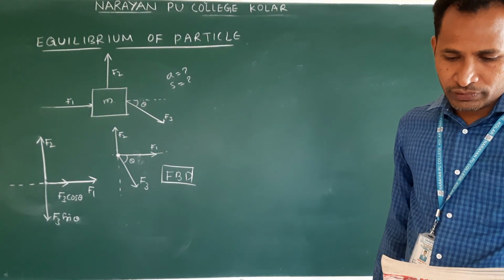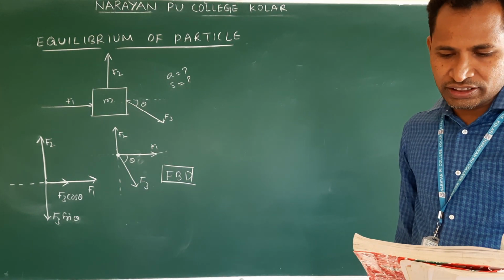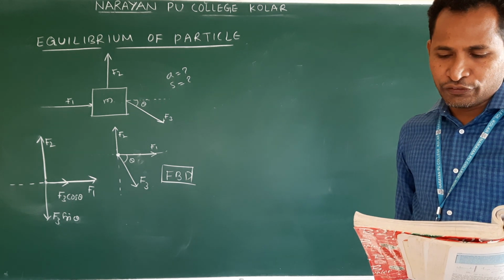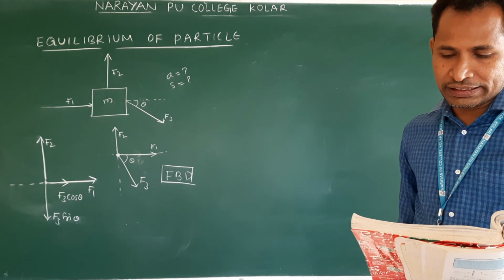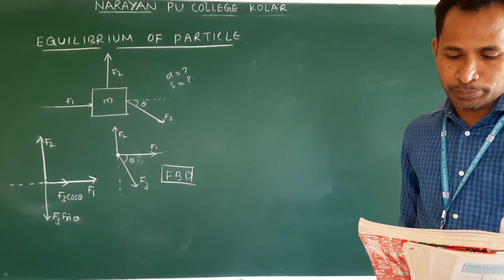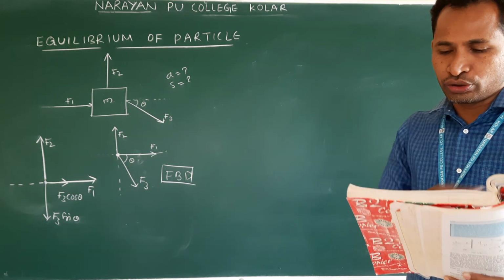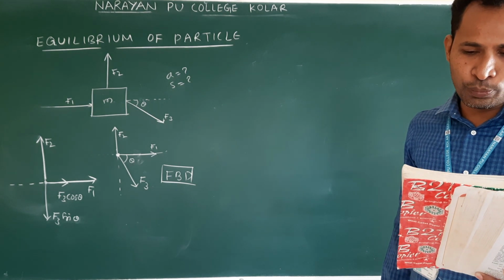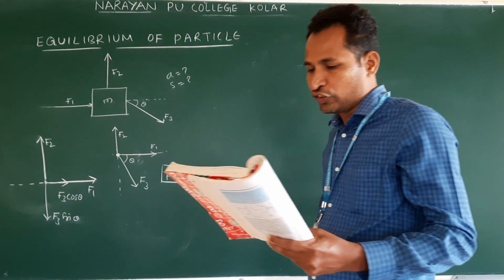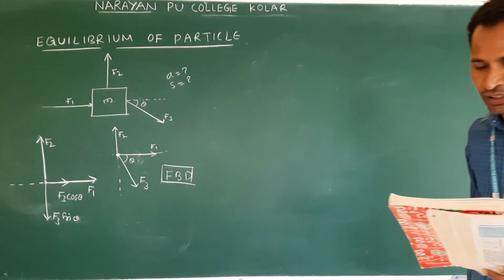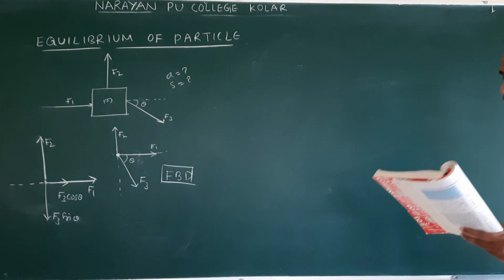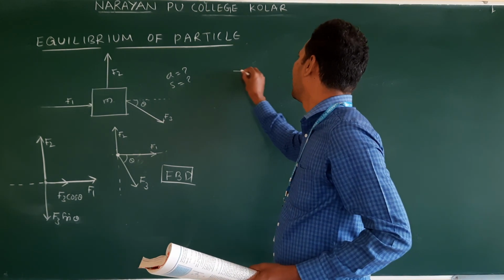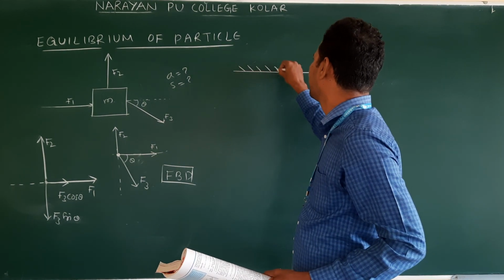Example problem. See the figure. A mass of 6 kg is suspended by a rope of length 2 meter from the ceiling. A force of 50 Newton in the horizontal direction is applied at the midpoint P of the rope, as shown. What is the angle that the rope makes with the vertical in equilibrium? Take g equal to 10 meter per second square, neglecting the mass of the rope. I am drawing the given figure.